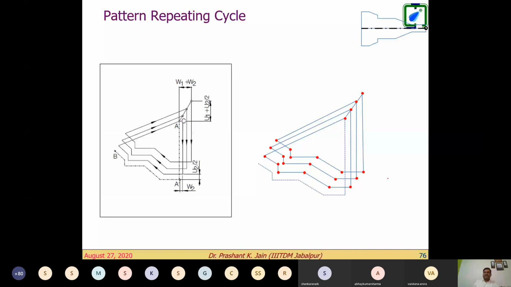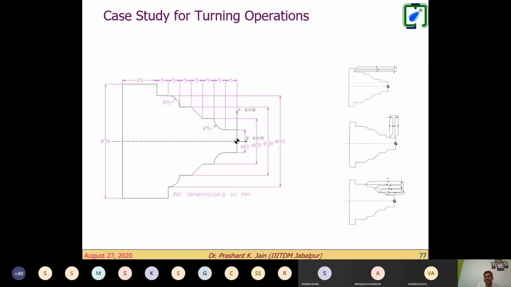Okay, so this is the pattern repeating cycle. Now look at this. If I take a case study, a sample for turning operations, and if we choose first the single turning cycle, here the single facing cycle, and in between this portion the multiple turning cycle. So we use three canned cycles, right?